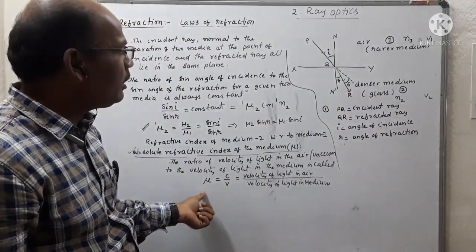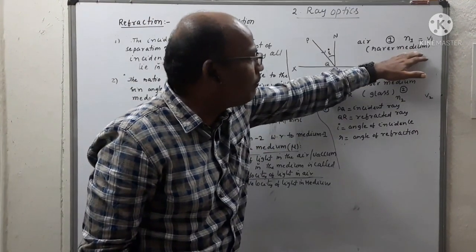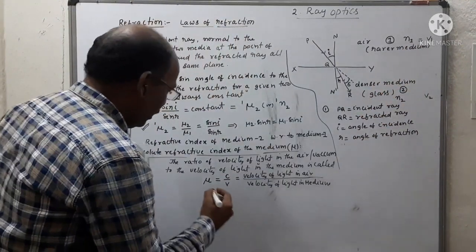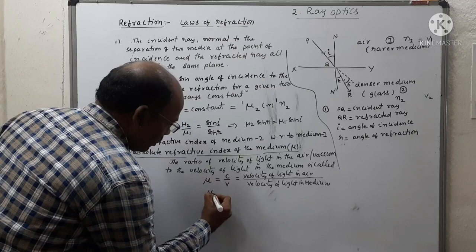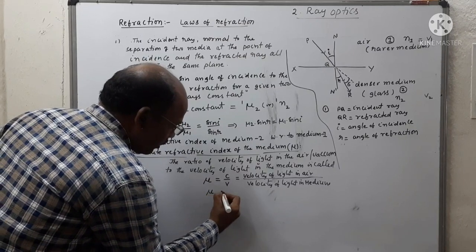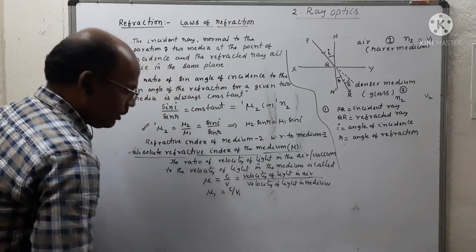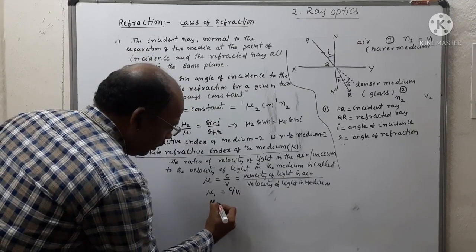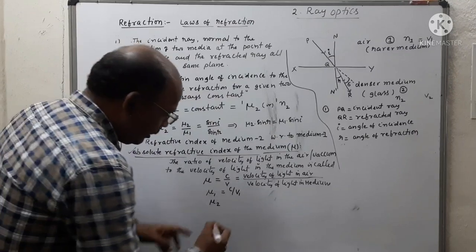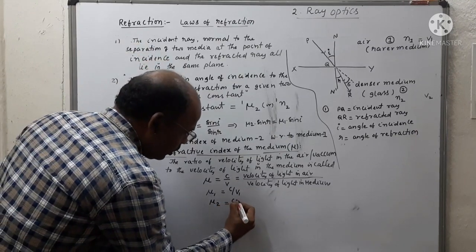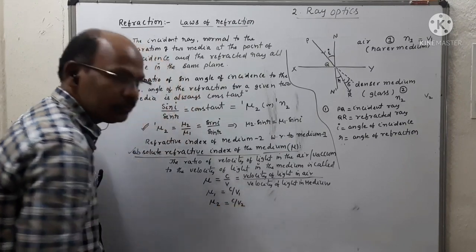The absolute refractive index of the first medium is mu1 equals c by v1, and that of the second medium is mu2 equals c by v2.